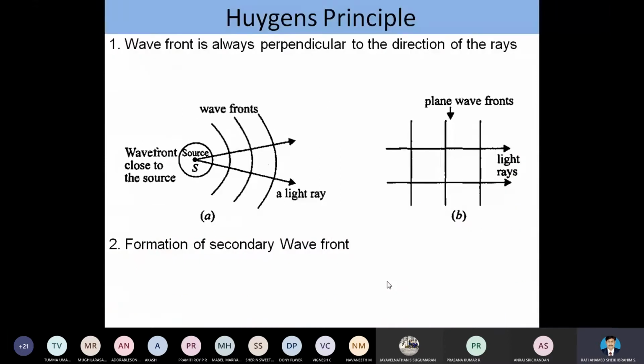First condition: energy is emitted in the form of waves. According to Huygens, energy is emitted in the form of waves.